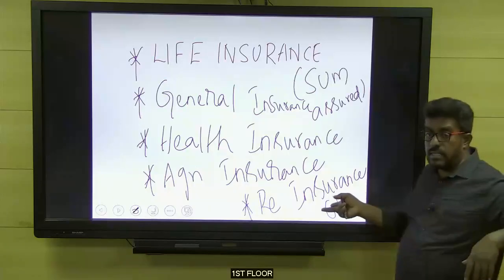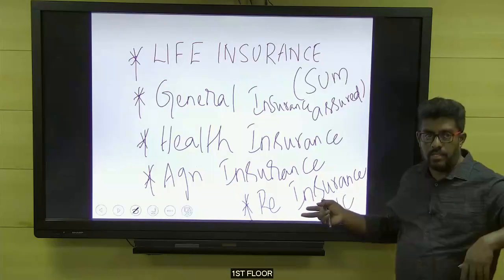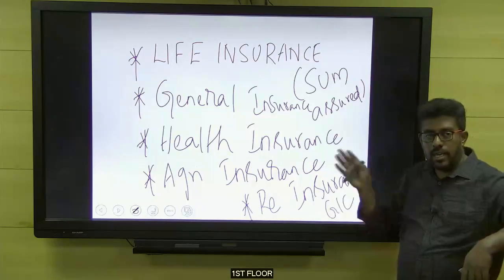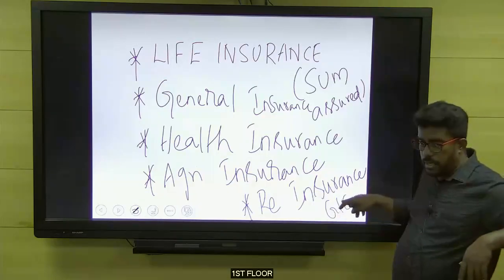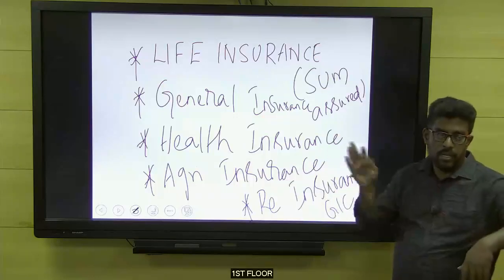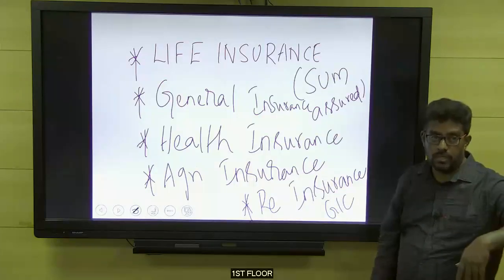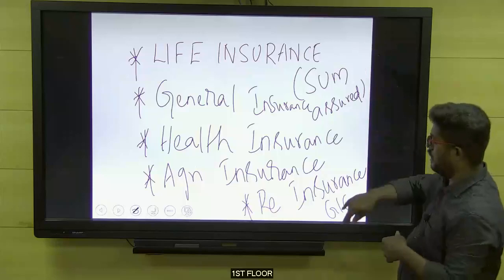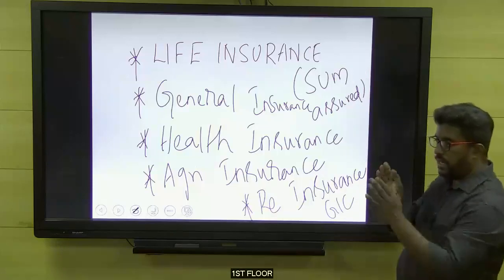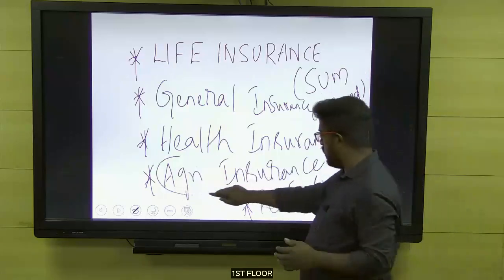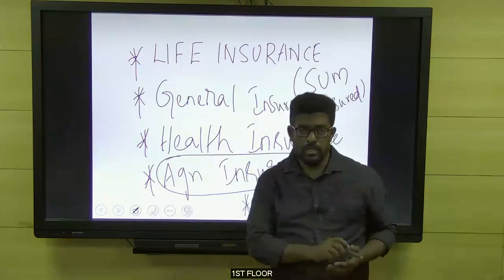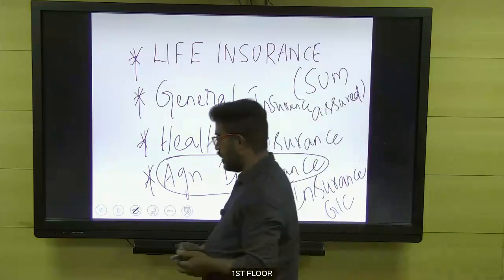Earlier, GIC was the general insurance company. So if you have any doubt, have this clarity. Earlier GIC was called a general insurance company, but now it is not general insurance. It has become a reinsurance company from 2000 onwards. So these are the overall broad types of insurance. In our class, we are concerned about agricultural insurance, so we are going to learn about agricultural insurance.